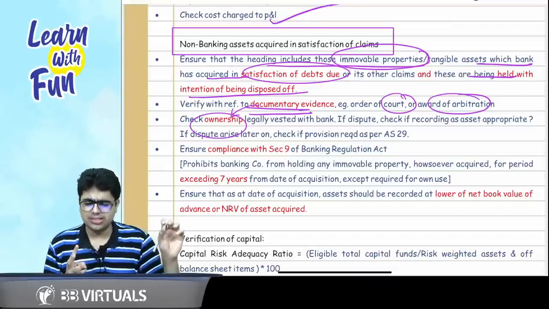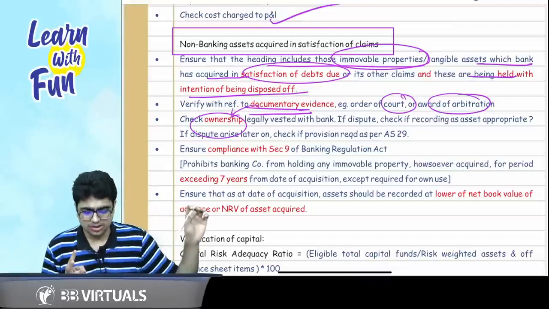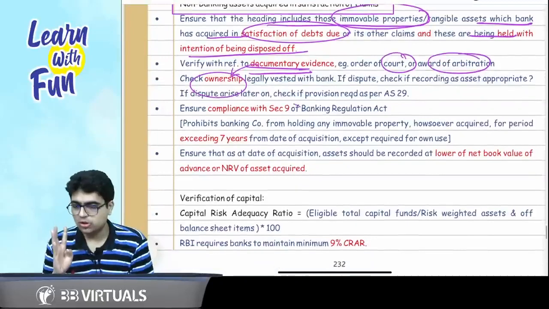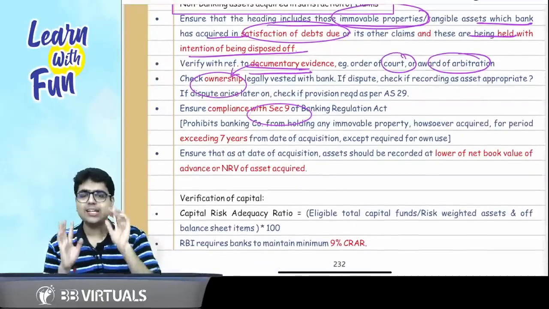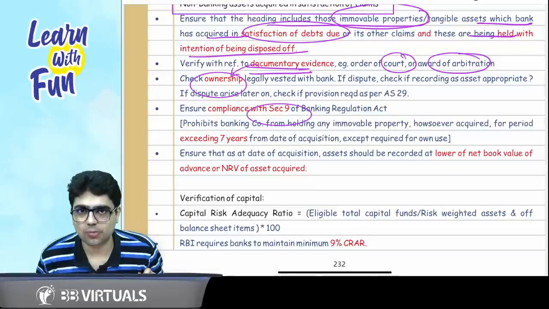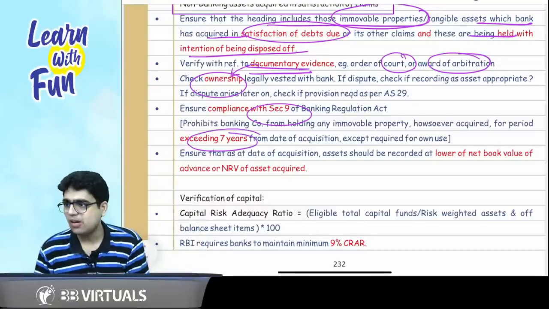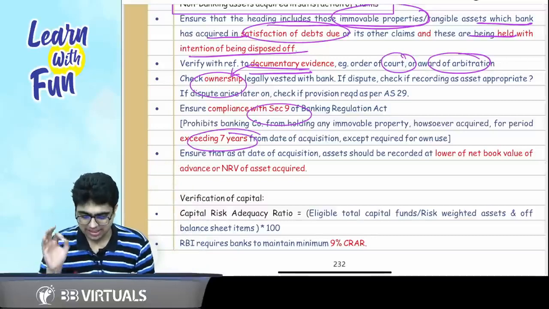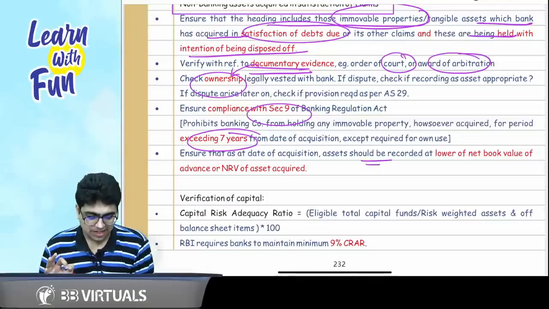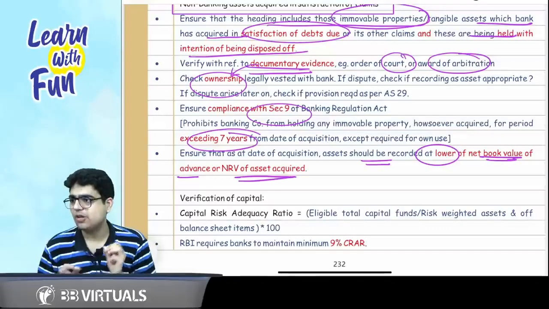If the ownership is disputed, AS 29 provisions will get attracted. Also make sure you comply with section 9. Section 9 says if you have acquired such property, sell or dispose of within a period of 7 years. And the last point is, it should be valued at the lower of net book value of the advance or NRV of the asset.